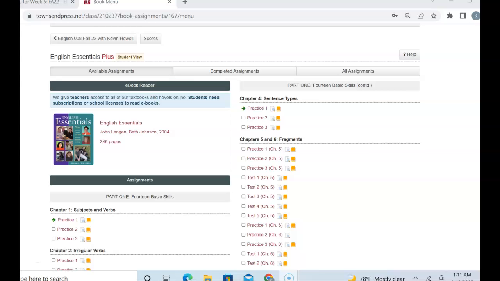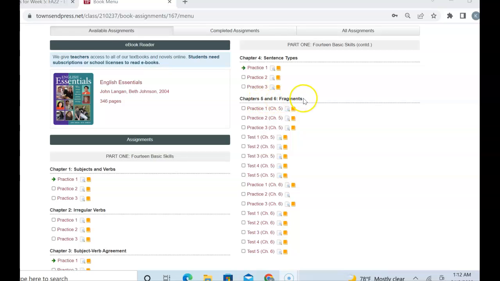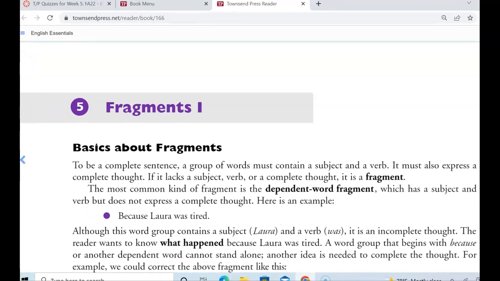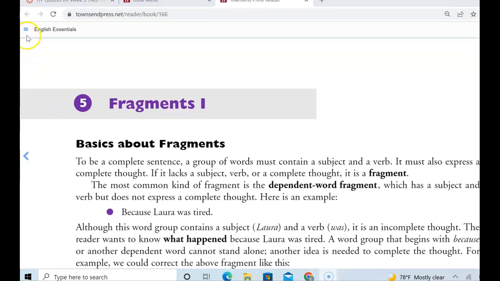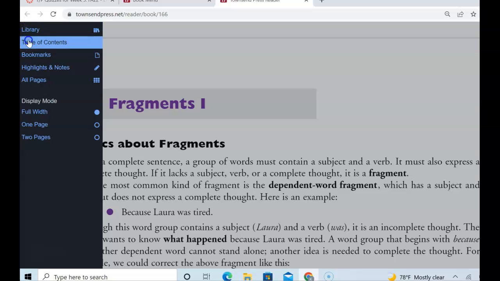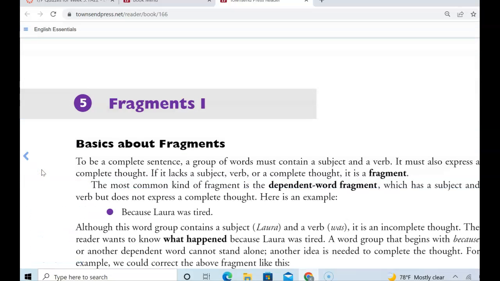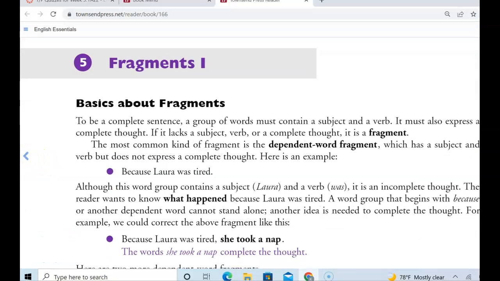Hello everybody, this is going to be a video about fragments. It's going to cover chapters 5 and 6. If you want to follow along, come to your English Essentials book and go to chapter 5, fragments. You can also come up here, sliding this over. If you click here, table of contents and chapter 5, and we're going to do chapter 5 and chapter 6.